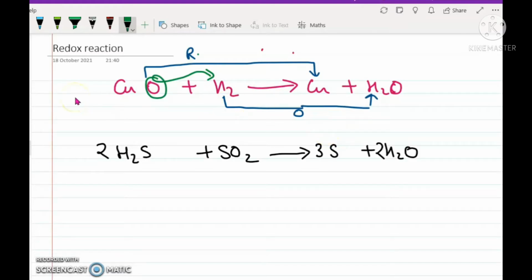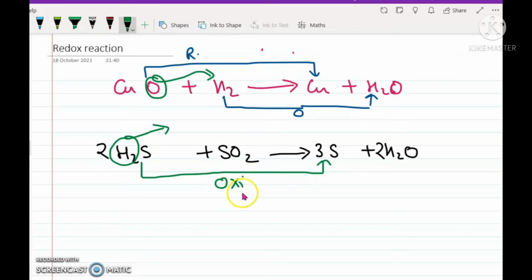If you want to understand the same kind of scenario in terms of hydrogen exchange, let's study that kind of example as well. Now, in this case, the H2S is getting converted to sulfur. This sulfur has been formed only once the hydrogen from this position has been lost. So that means H2S is undergoing oxidation.